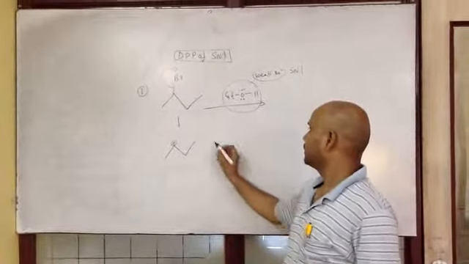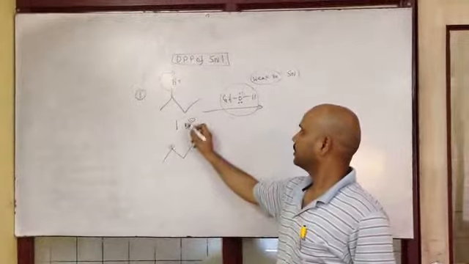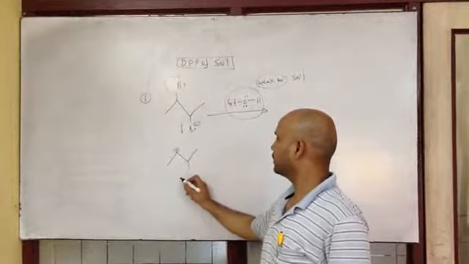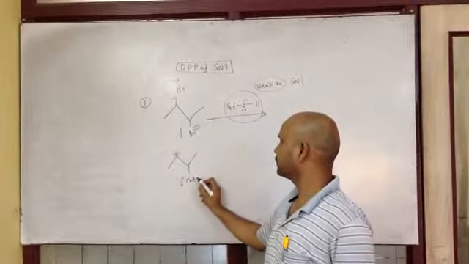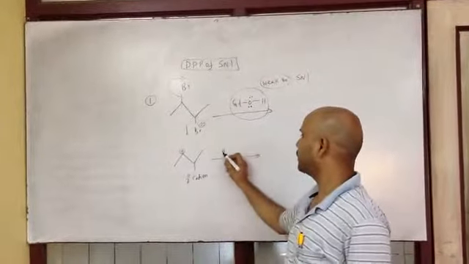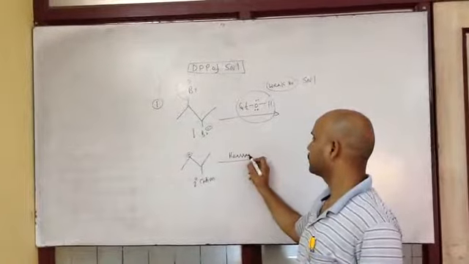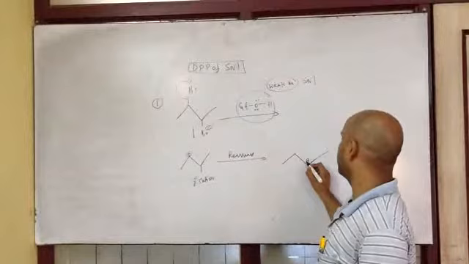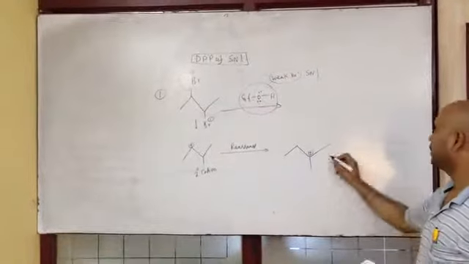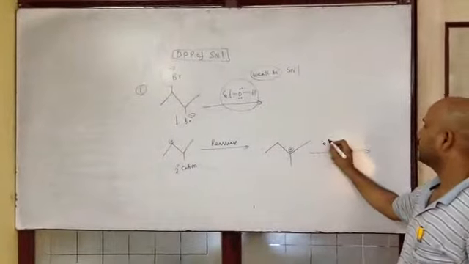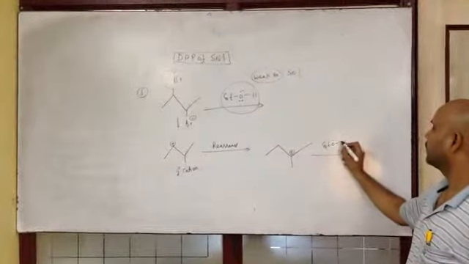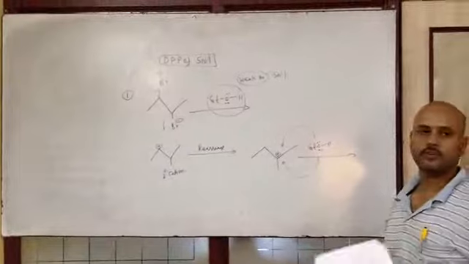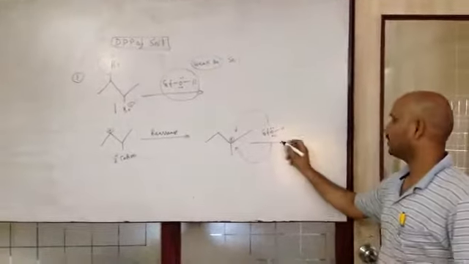Now, this cation can rearrange. This is a secondary cation. It will rearrange. It will become a tertiary cation. Now, ethyl alcohol can react from top as well as bottom. Now, we have two products.